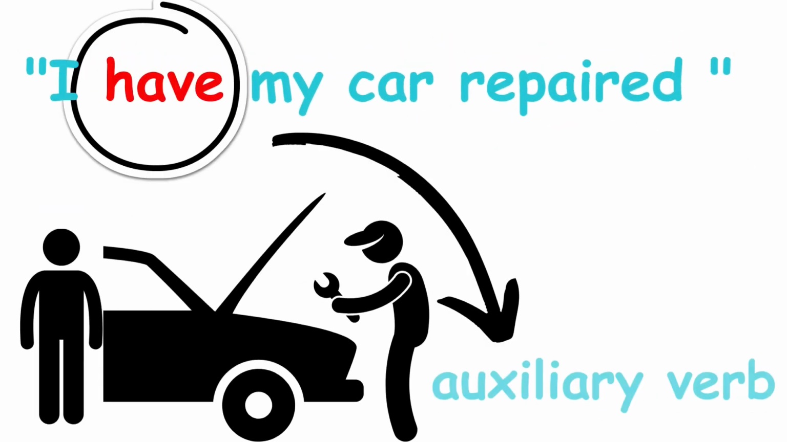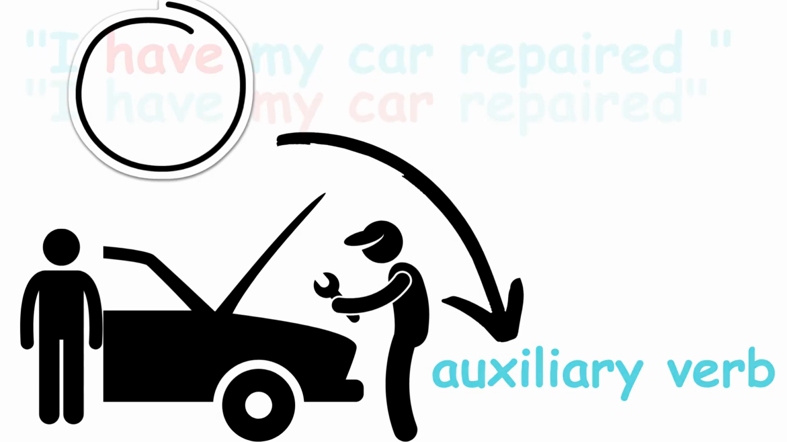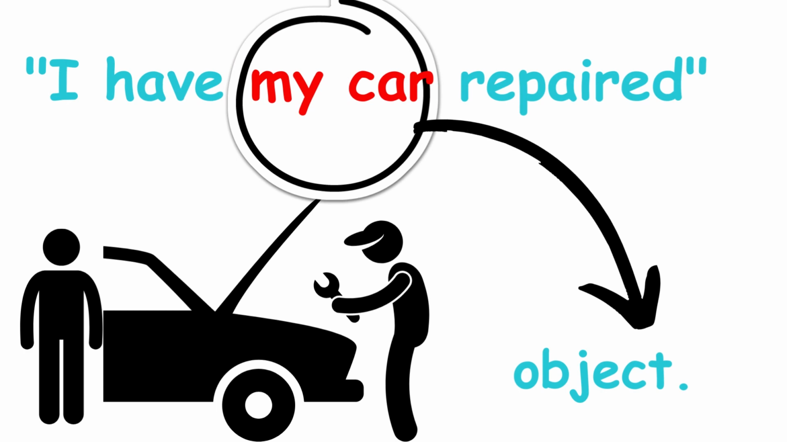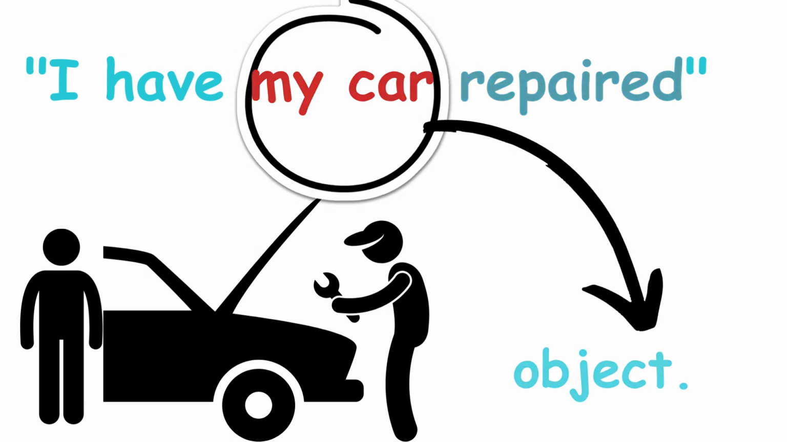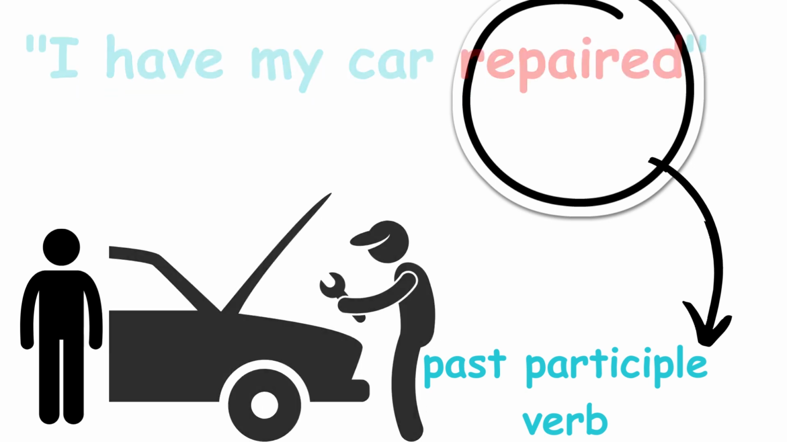Have is the auxiliary verb that signifies the action of arranging or employing someone to complete the task in this construction. An object is the noun or pronoun that represents the thing or person that is the recipient of the action. Finally, the verb in its past participle form, which expresses the finished activity.